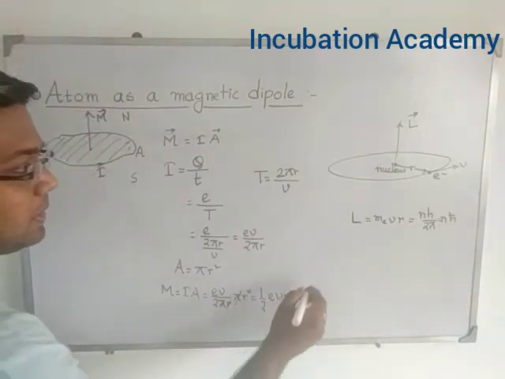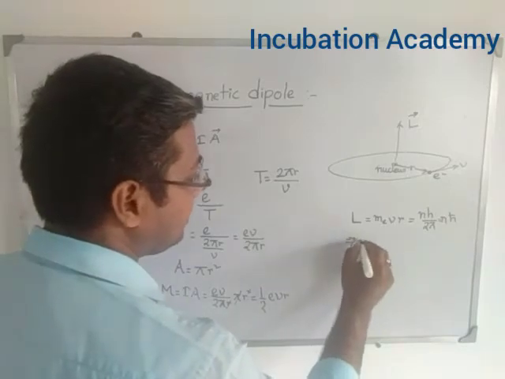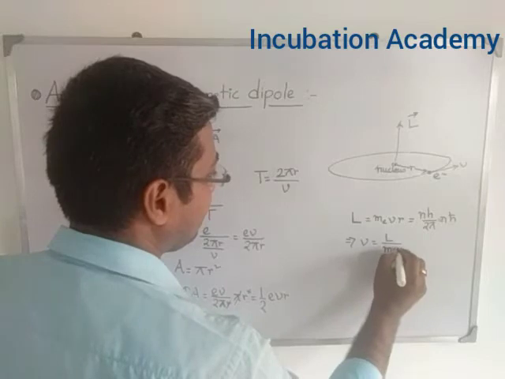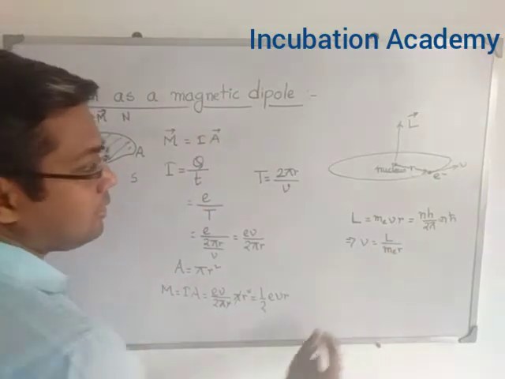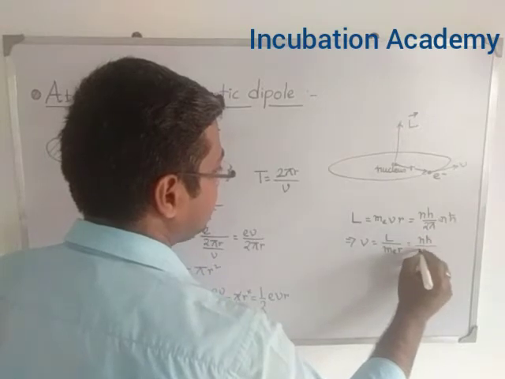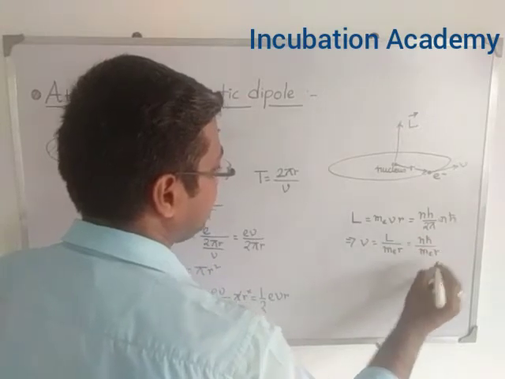Now if I try to find out what is the value of V from here, then V becomes L divided by m_e into r, or L can be replaced by n h cut, so it is n h cut divided by m_e into r.